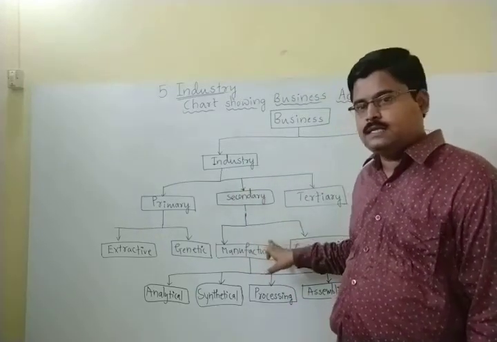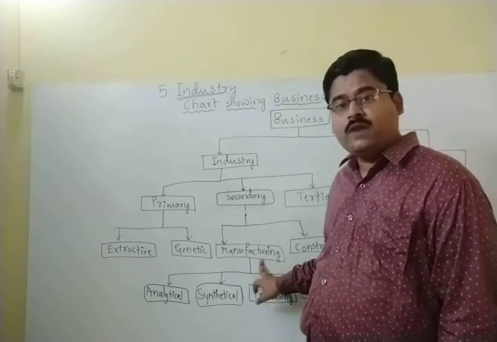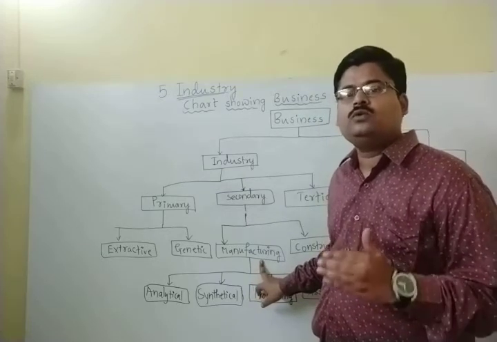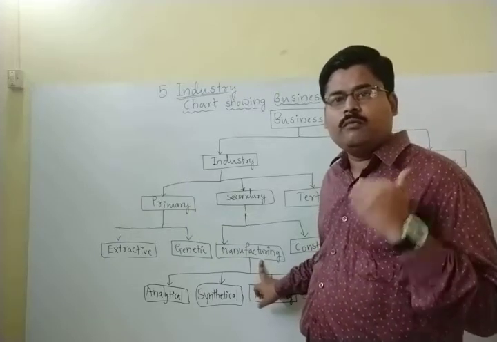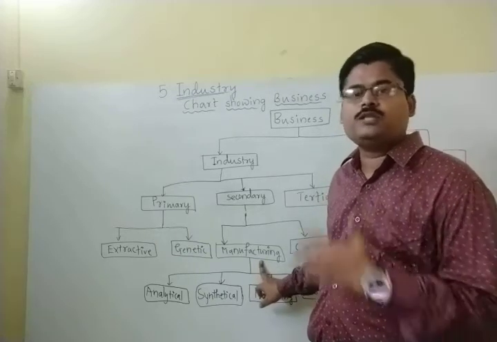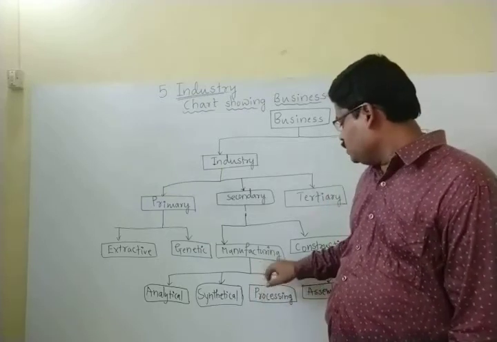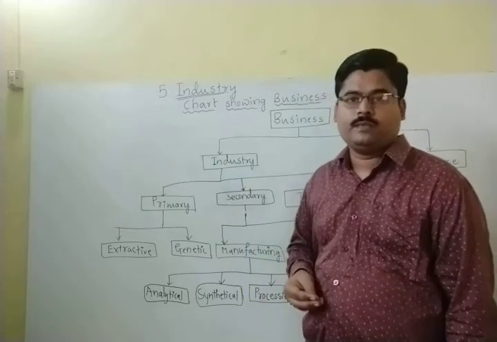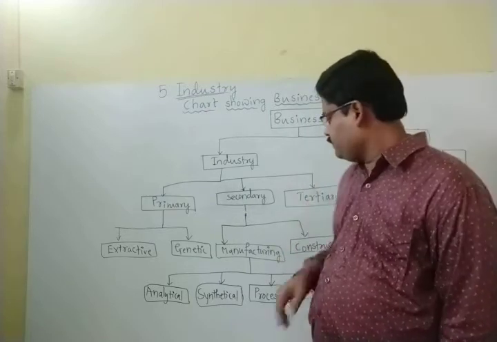And in that secondary industry, there are two important types. One is manufacturing industries. Manufacturing industries in the sense, they are going to involve several stages of production by the manufacturing activities. Those are so called as the manufacturing industries. Best example can be sugar industries.